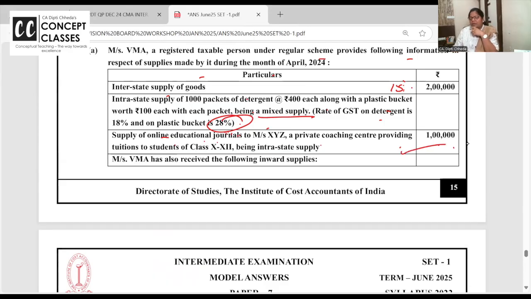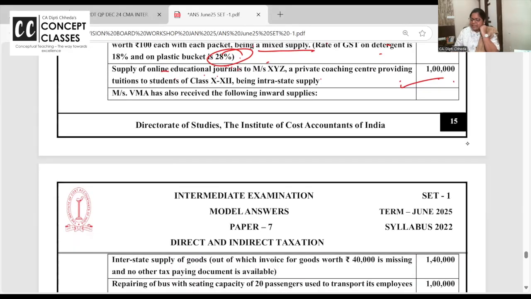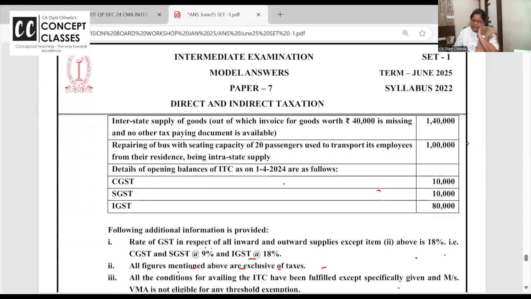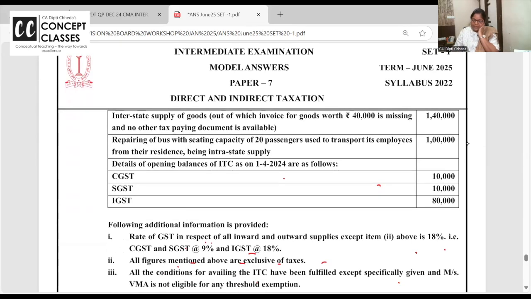Very well taxable. Online journals are excluded for degree students and all. Interstate supply of goods 140. Out of that 40 is missing. So write a note as I said, and only for 1 lakh you can take ITC.